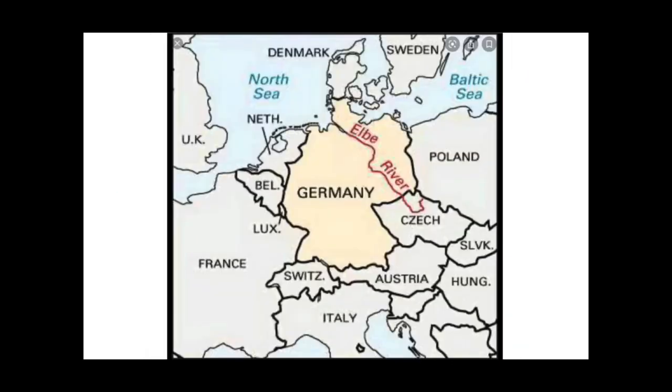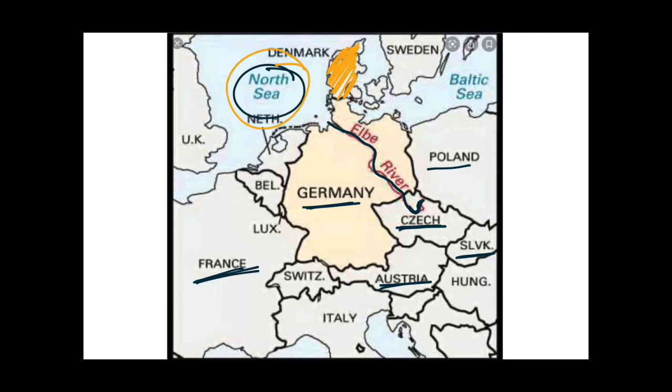So guys, as you can see on this map, this is France, this is Germany, this is Czech Republic, and this is Austria, Slovenia, Poland. Now we are considering this Elbe River which originates from Czech Republic. It is flowing through Germany, and then it flows into this North Sea. As you can see, this is Jutland Peninsula. To the west of this lies North Sea. So this Elbe River makes a delta over here in the North Sea.